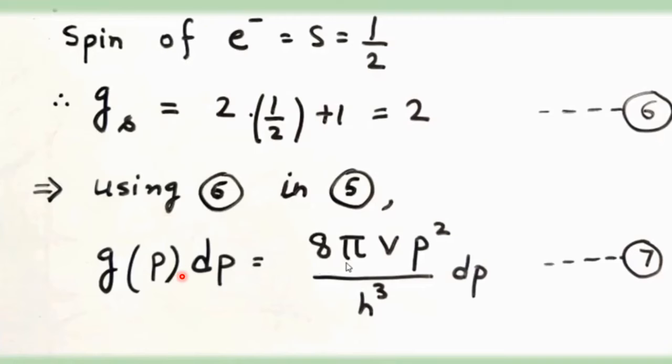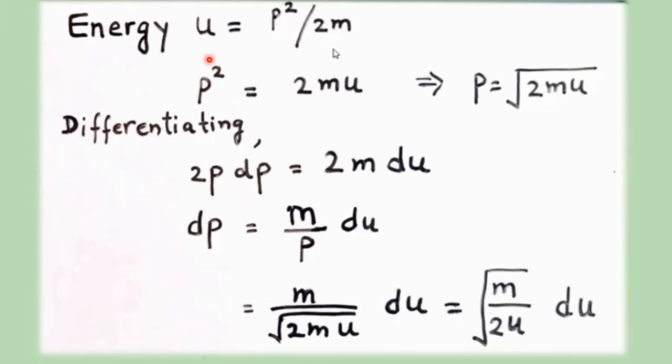Now we need to convert this momentum in terms of energy, because we are here interested in deriving the expression for Fermi-Dirac distribution law in terms of energy. So here we know the relationship between momentum and energy, u is equal to p square upon 2m. We can write p square is equal to 2mu, or p can be written as under root of 2mu.